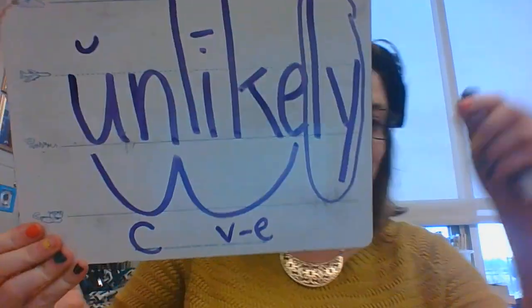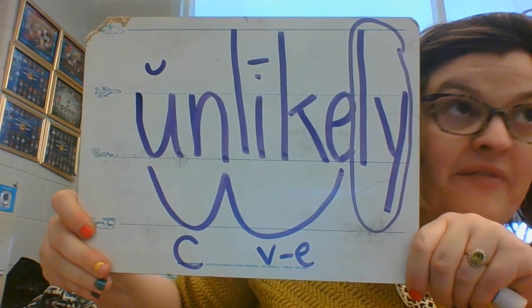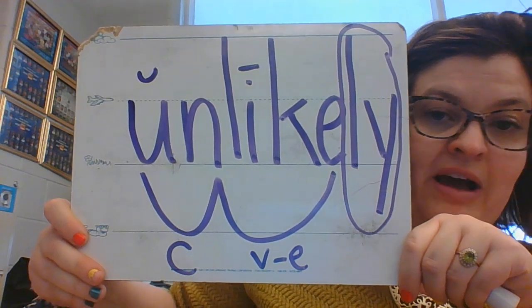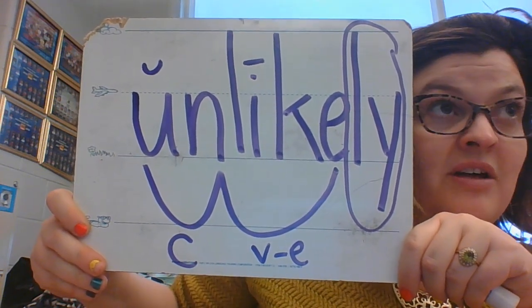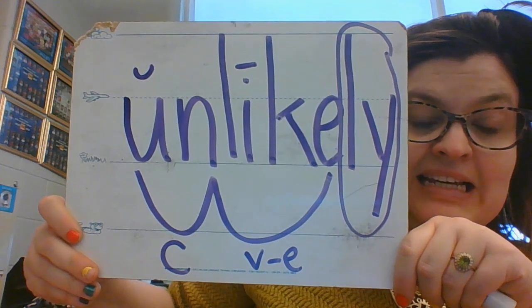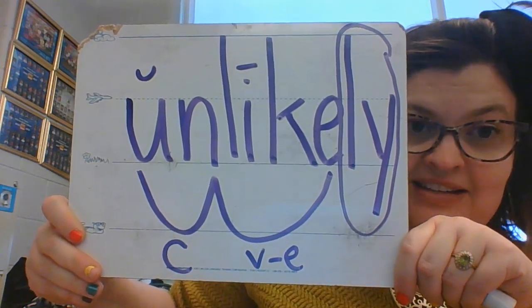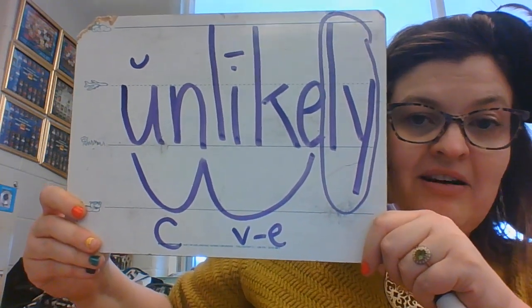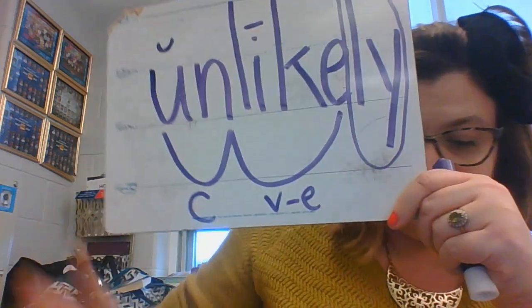All right, the next word is unlikely. It is unlikely that it is going to snow in July. Unlikely. All right, unlikely. We have a prefix, un. That's a closed syllable prefix because it ends in a consonant, a short vowel. Like is a V-E word with a long I. And ly is a suffix, and that is an easygoing consonant suffix, ly. You can just slap it on the end there. Unlikely.